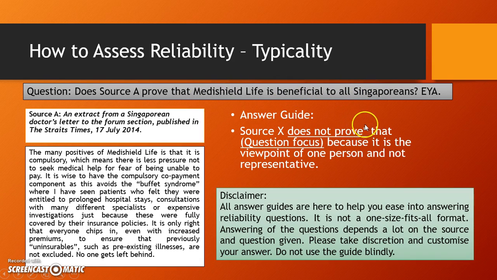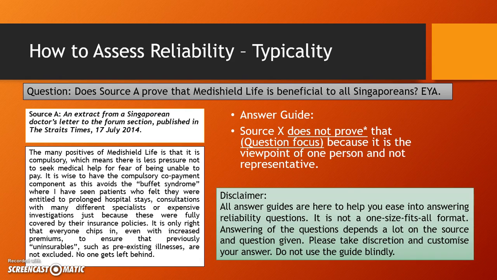So it does not prove the star here. You will see in the other parts, the star here means adapt to the question. So if the question again is, is source A reliable in saying that, you have to say source A is reliable in saying that, or is not reliable in saying that. You cannot use the word prove anymore. So customize your answer, then adapt the question focus into the answer.